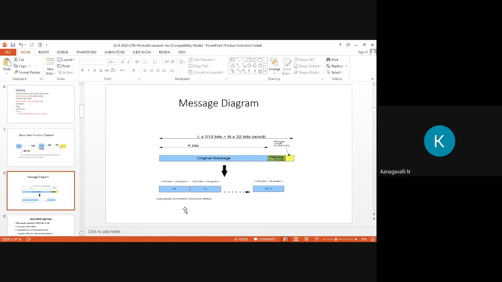In this part, we need to take care of all the bits in the comparison of keywords. 512 bits is nothing but 16 words. So you need to compare everything in a block-oriented way, right? The whole message is split block-wise. This is a simple example for your message digest.